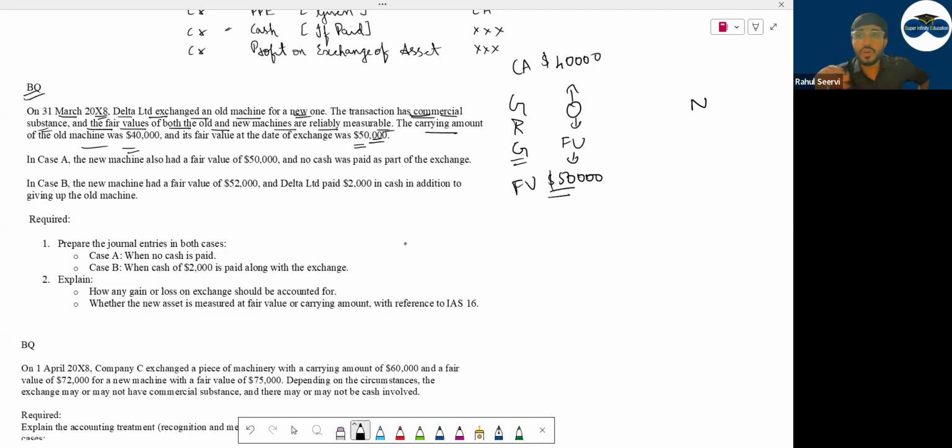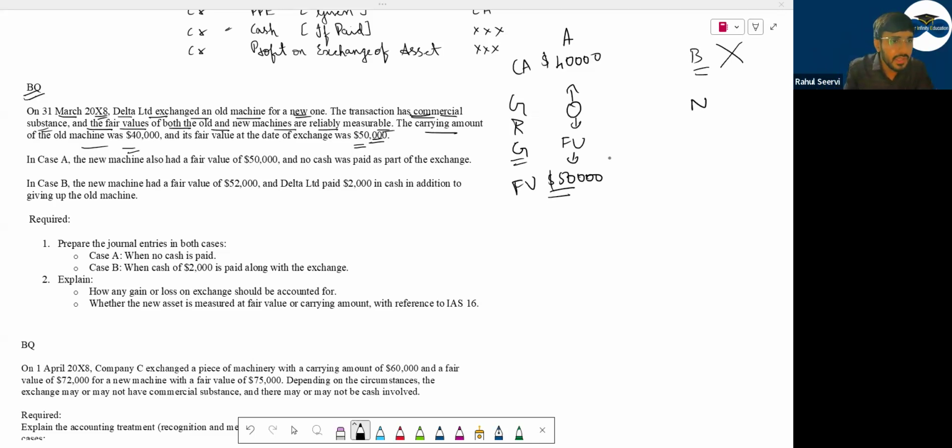Now from whose point of view we have to do this? From the company that is exchanging the asset, that is company A here. There could be company B here which is exchanging it. We will not consider from the point of view of company B. We have to do it from the point of company A. Now chalo, we got carrying amount of old asset, we got fair value. Now we'll see what is the carrying amount of new asset.